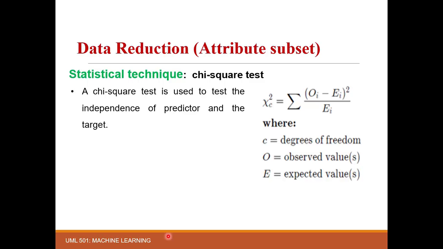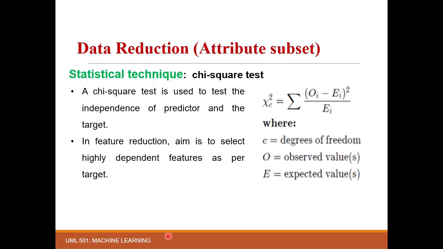So, a chi-square test is used to identify the independence of predictors, like in the previous example we took f1 to f9. That is, the feature vectors which are used to obtain the value of the target vector. Here the chi-square test is used to measure the independence between the predictors and the target variable. So this method helps to identify the highly dependent feature vectors on which the target is dependent. So independent features can be removed.